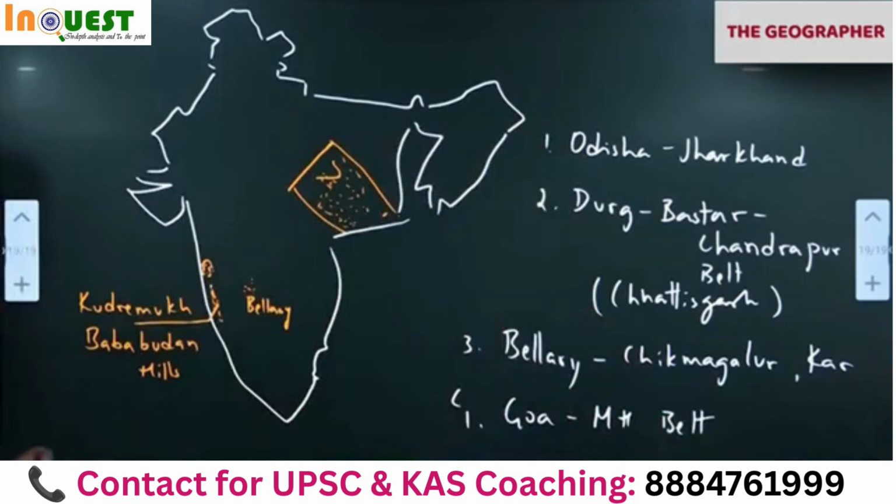Goa Maharashtra belt is 4. These 4 belts we find iron ore in India.